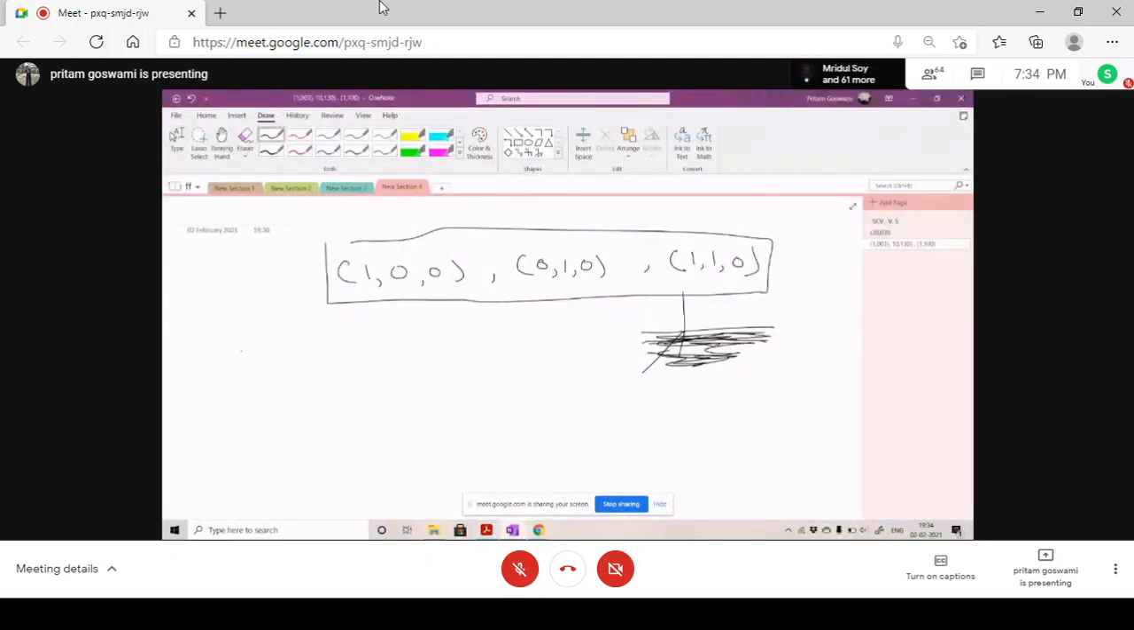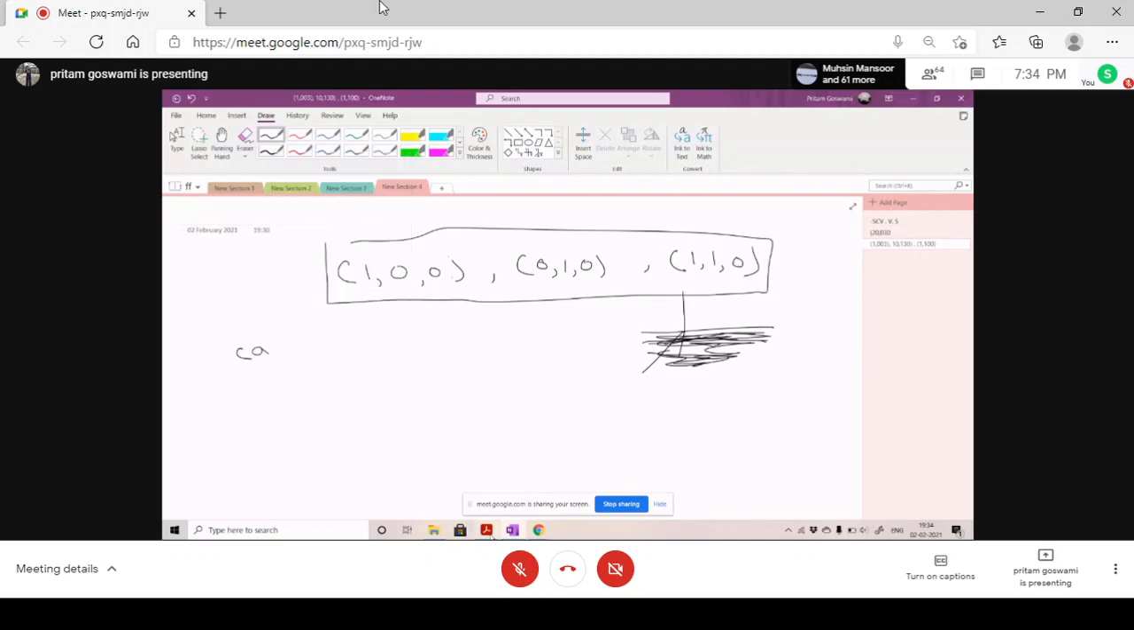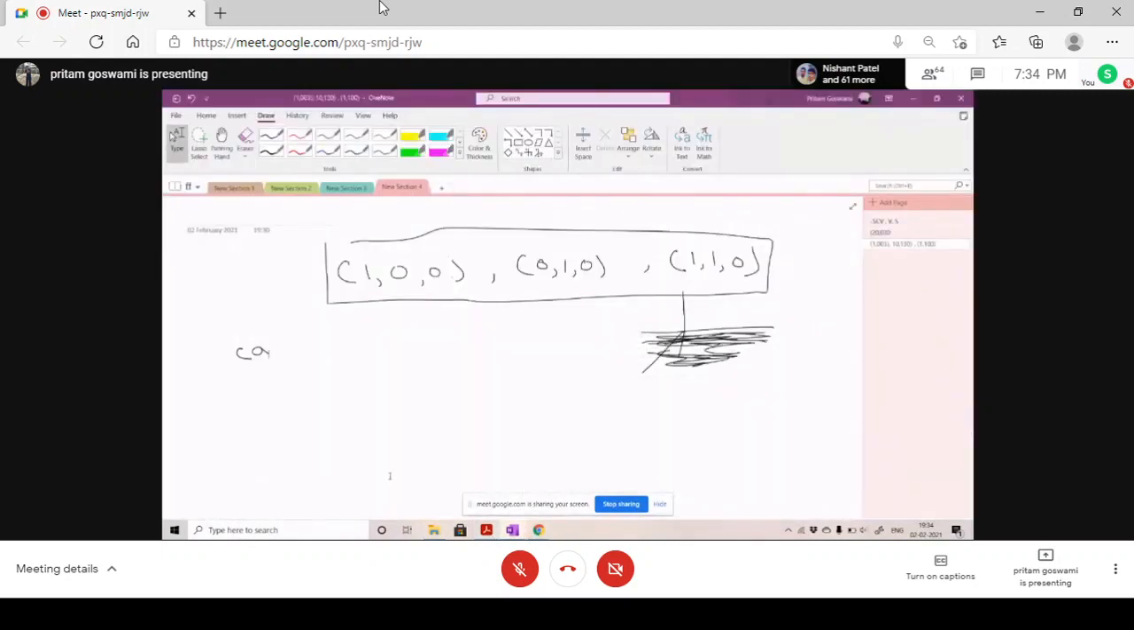So suppose I have two vectors. Sir, I had problem with VS8, sir. VS8. Okay. What was VS8? (A plus B) into X equals to AX plus BX. So A plus B is basically a scalar. And X, say A1, A2. So what it will be? (A plus B) into A1, (A plus B) into A2.